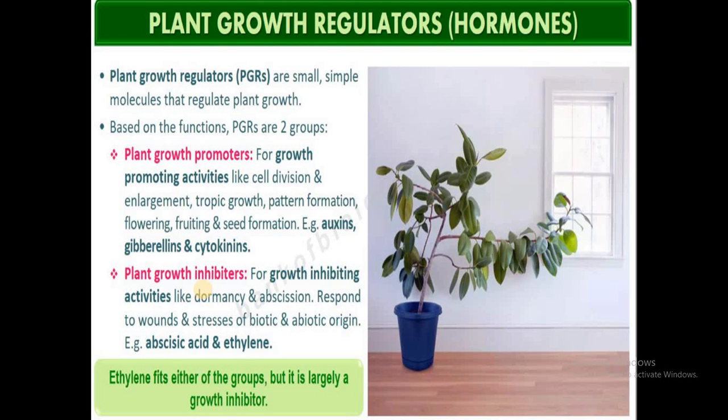So all these things are done by certain groups of the plant growth regulators, and those are called the plant growth promoters. Examples for the plant growth promoters are certain kinds of chemicals called auxins, gibberellins and the cytokinins. The second group of the hormones or plant growth regulators are called the inhibitors.